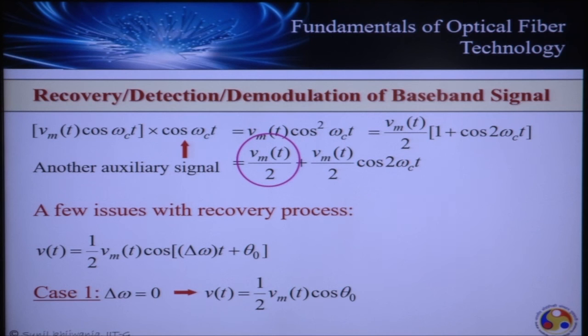Repeating again, the impact of a finite phase error at the locally created carrier is a gain factor appearing along with this output signal, which is proportional to the cosine of the phase error angle itself. Now let's try to understand the impact of this. If the phase error, that is theta naught, is very, very small and constant throughout, then of course this is not at all a problem.